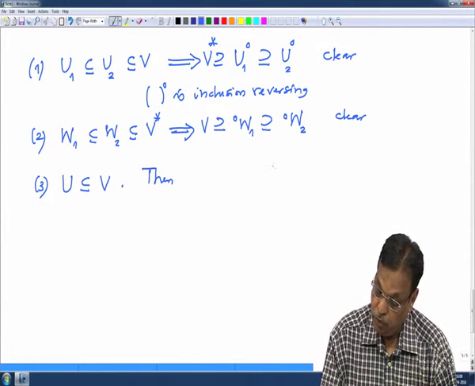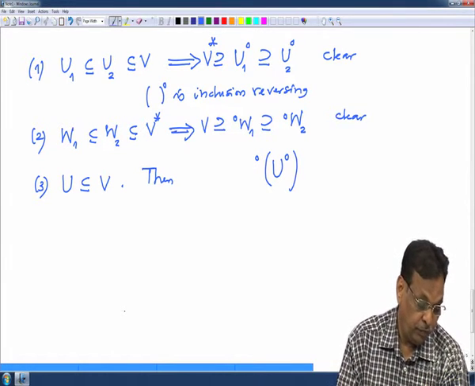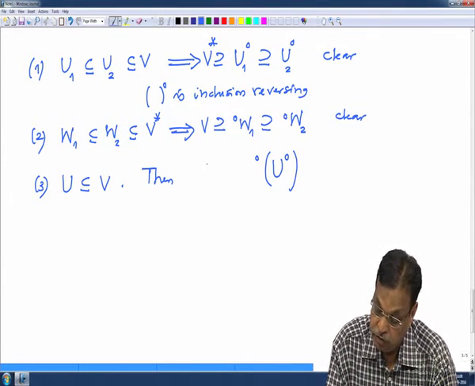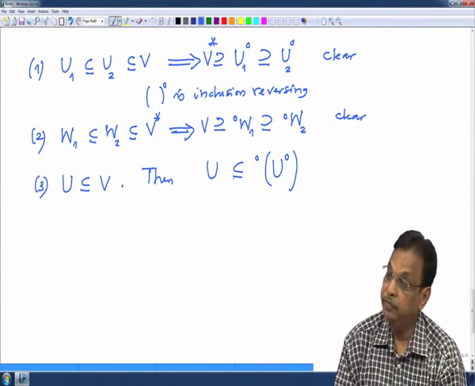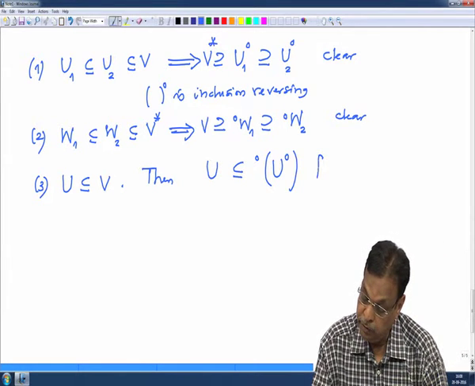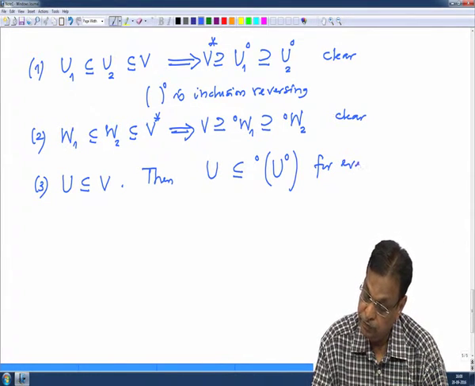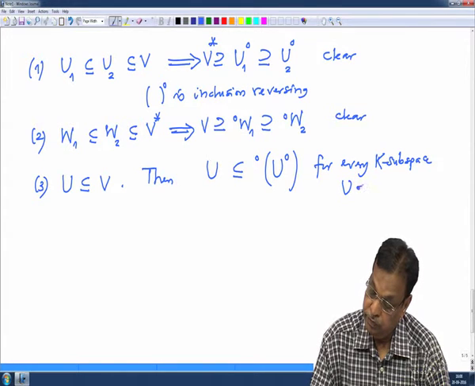U right circle gives a subspace of V star, and then take a left circle. Then you get back a subspace of V, and what is asserted is U is contained here. This is for every K subspace U of V.